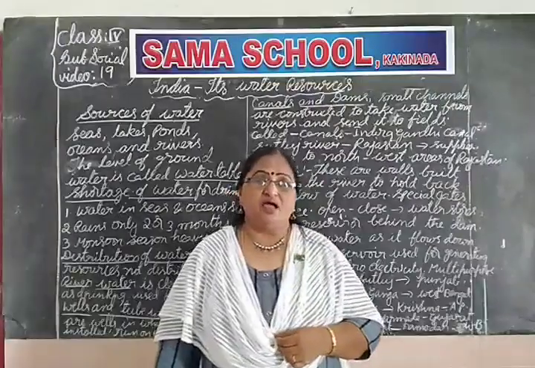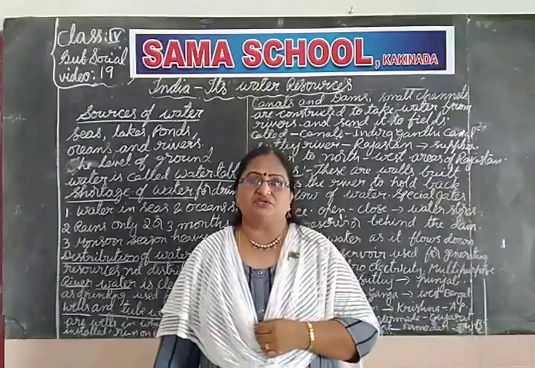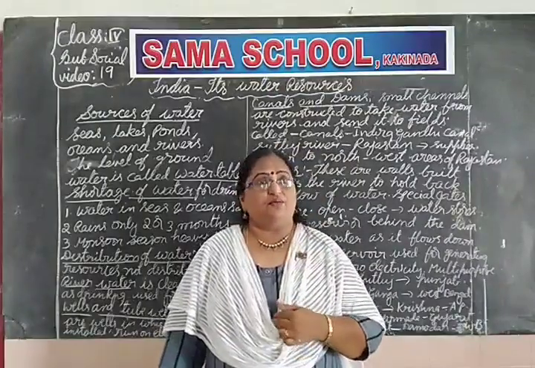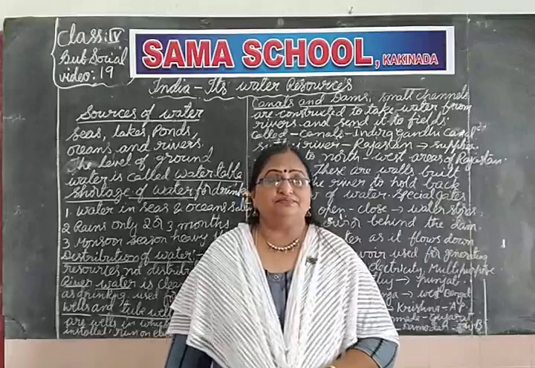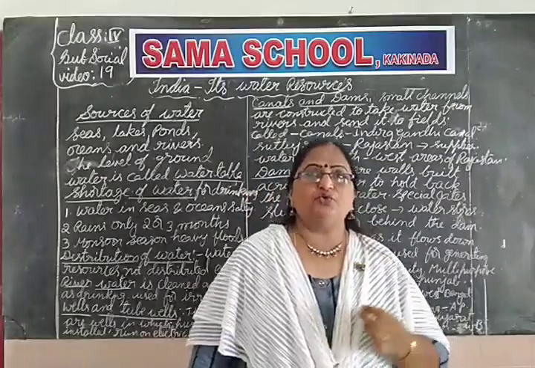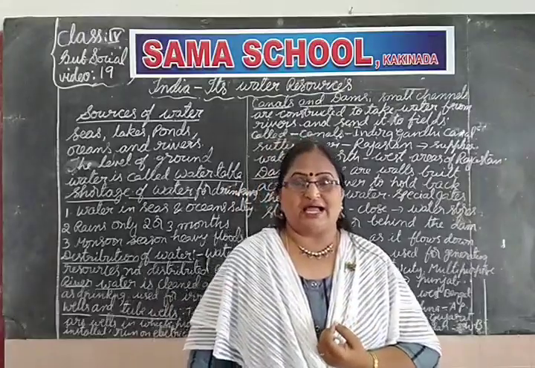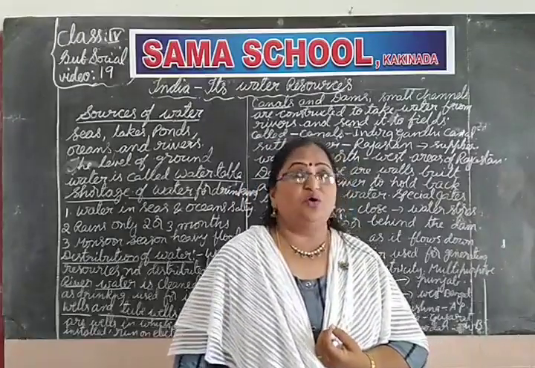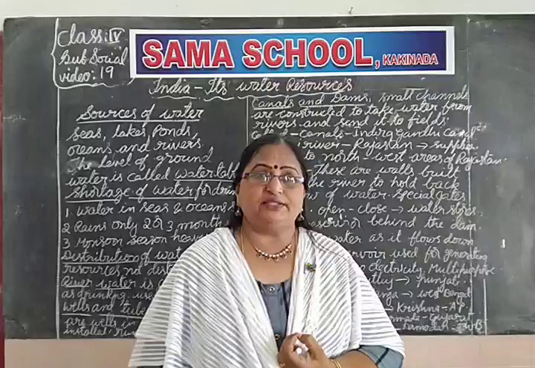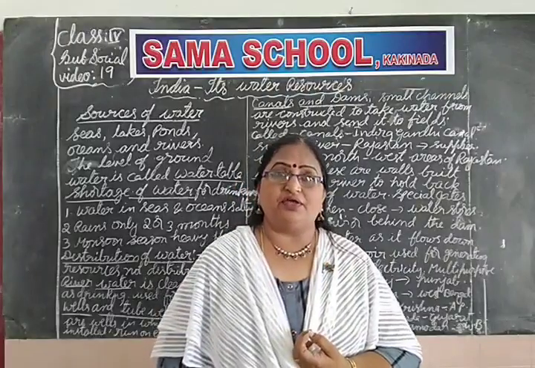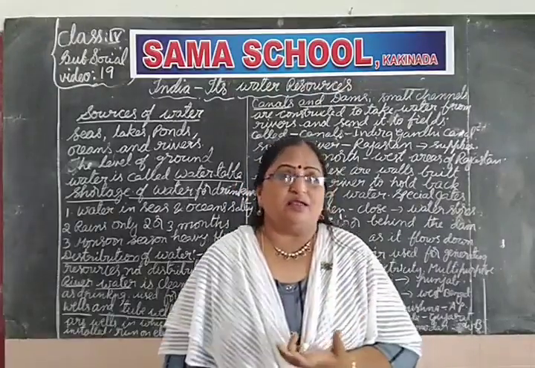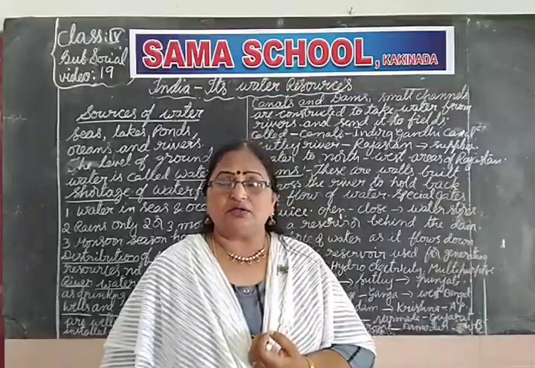And one more thing is, rain is the main source of water. Though we have it, hardly in India do we get rains for 2 or 3 months. In some areas like Rajasthan, there will be no rains at all. That is why that area is very dry, so crops will not grow over there.